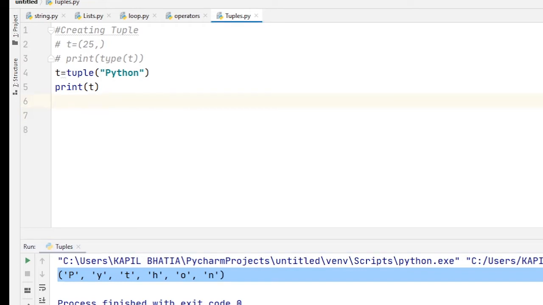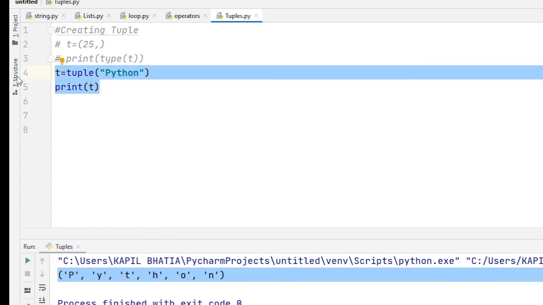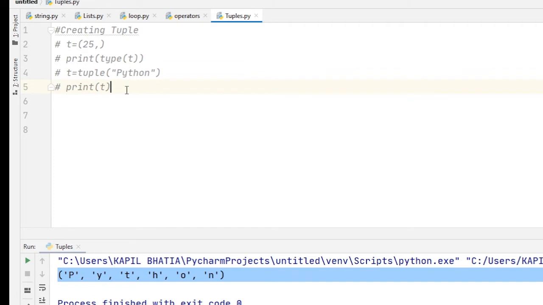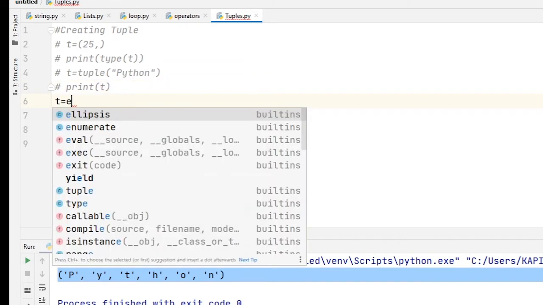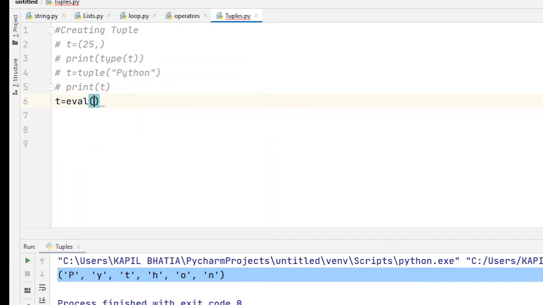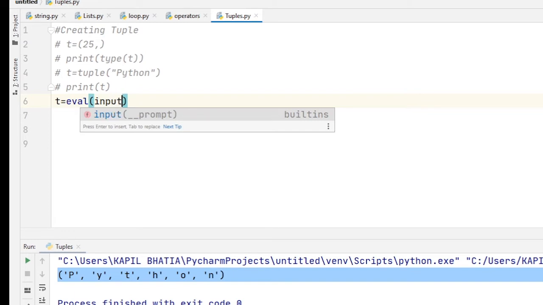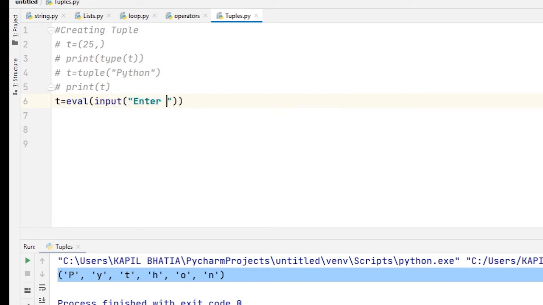If you want to create a tuple from keyboard input, at that time you use the eval method, as I told you in my previous class. So here I show you with an example how to create a tuple from keyboard input. Suppose T is equal to eval, then input, enter.